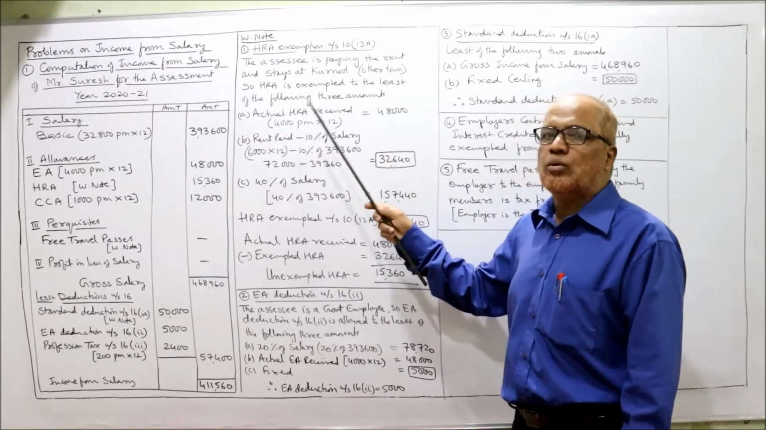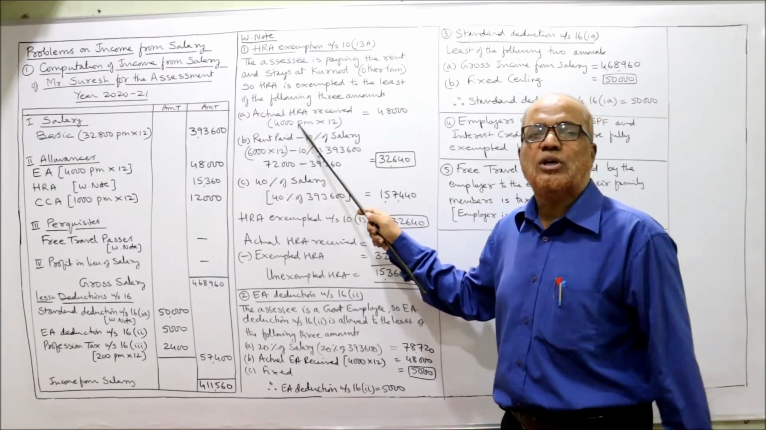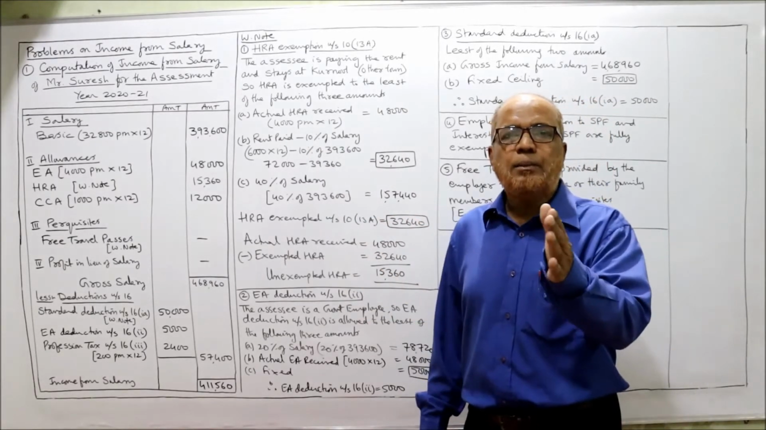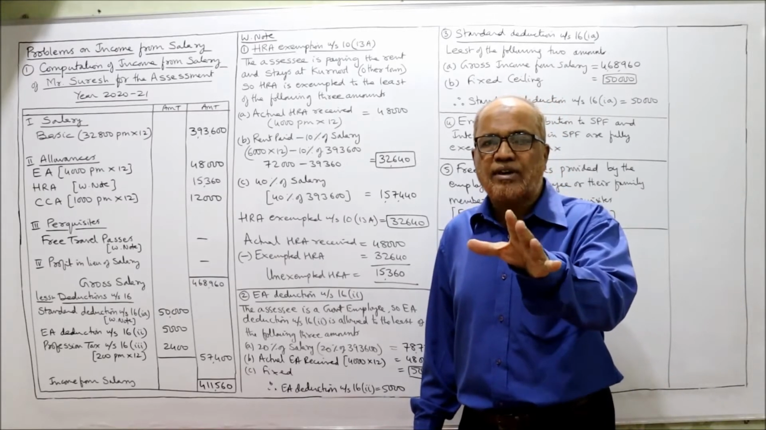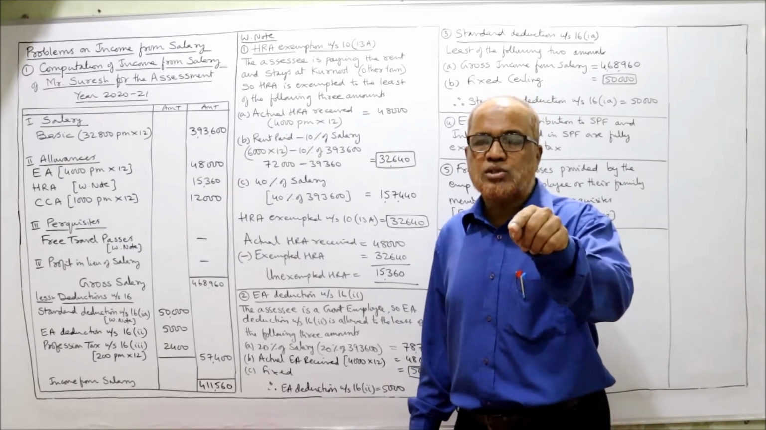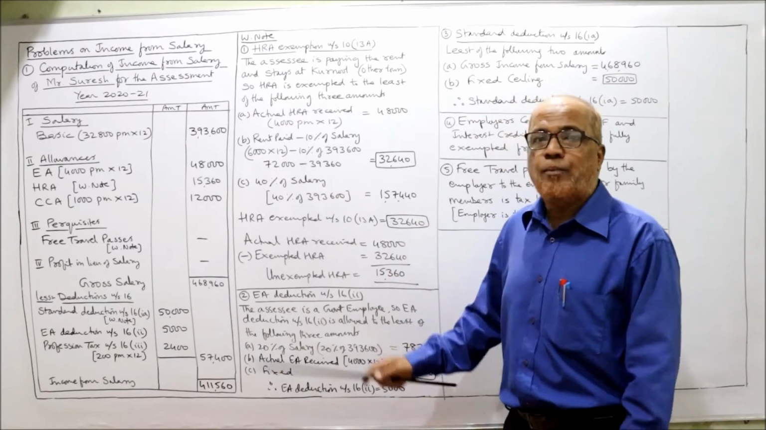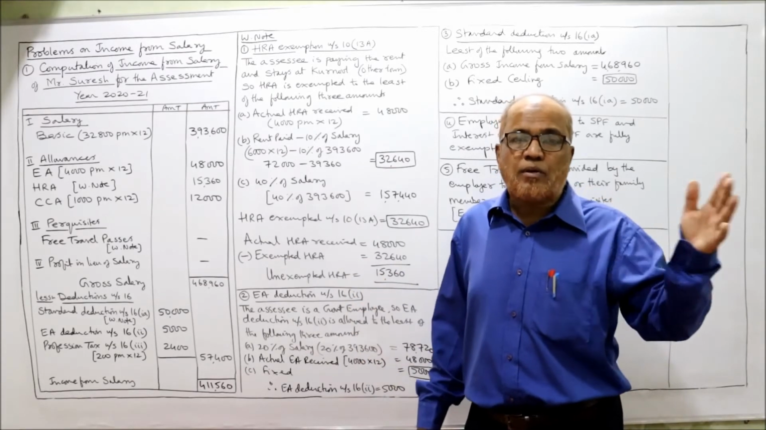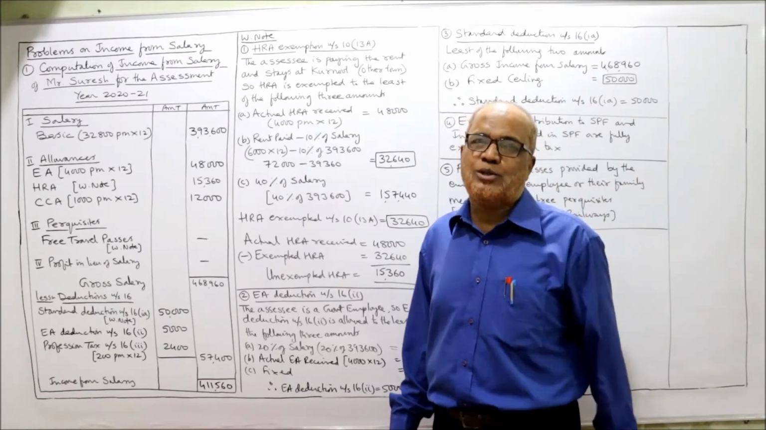So HRA is exempted to the least of the following 3 amounts. First, actual HRA receipt. It is given in the problem 4,000 rupees per month. So 4,000 into 12, 48,000. Second is rent paid minus 10% of salary. Remember, all these things I have explained in the previous video regarding allowances. So if you have watched those videos, then definitely it won't be new to you. Otherwise, every point you will be confused. How we got this, all these are the provisions which I have explained. So my suggestion, watch the earlier videos, then only you come to this video.